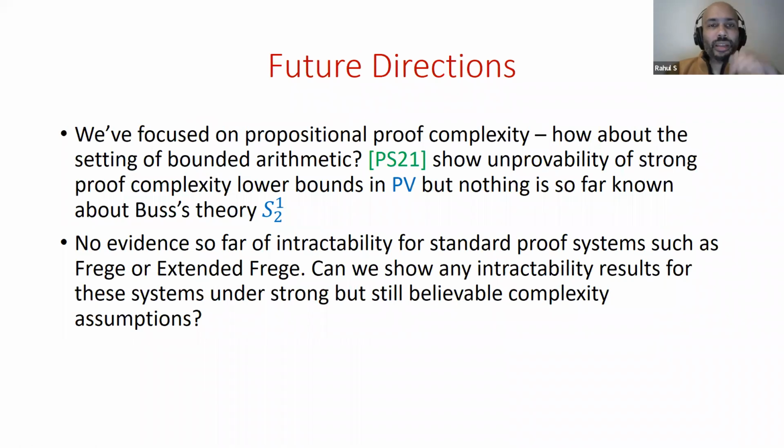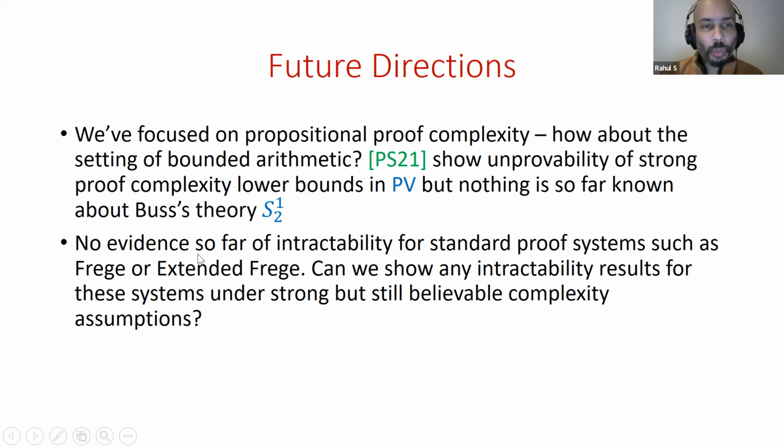Okay, so those are just a couple of recent results, but I think there's a lot that's unknown and a lot of scope for future work. Let me indicate a few directions. We focused on propositional proof complexity in this talk, but how about the setting of bounded arithmetic? In another paper with Jan Pich, we show some unprovability of strong proof lower bounds in PV. But the more interesting case is Buss's theory S12, and nothing is known so far for that theory.